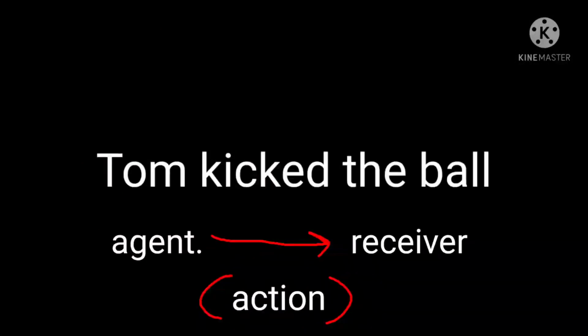Here the doer or the agent or subject of the sentence is Tom. The action is kicking and the receiver is the ball. So it's in the correct format: the agent comes first, the action is in between, and the receiver is at the end. When the sentence is in this format, then you say that the sentence is in active voice.